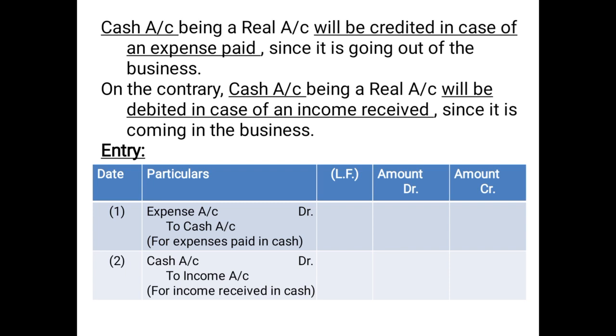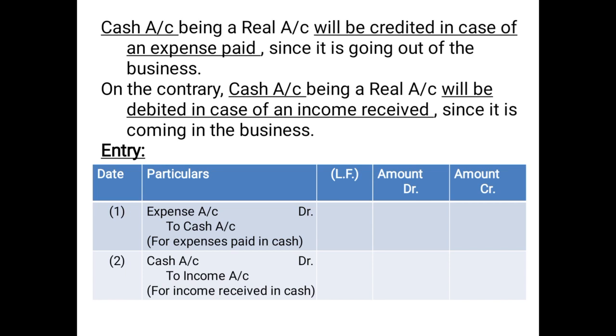So you need to remember that rent being a nominal account, in case of a nominal account, if the word cash is not mentioned and if any other information is also not mentioned specifically, then we assume that all those nominal accounts, whether it is expenses or incomes, are incurred in cash.